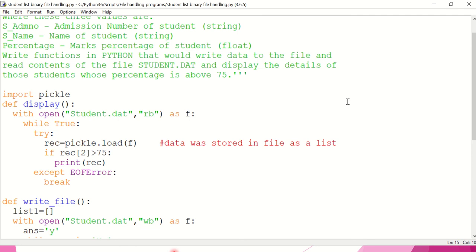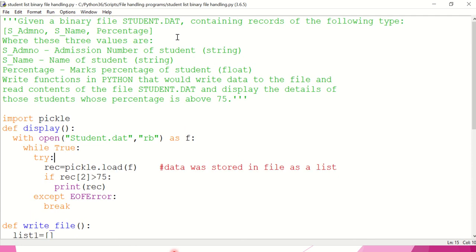Let us see another example where I am writing a list to the file and then displaying based on a condition. So I have a binary file student.dat here which contains records of the following type. This is a list having student admission number which is of type string, student name which is again of type string, and percentage which is of type float. So write functions in Python that will write data to the file and read contents of the file student.dat and display the details of those students whose percentage is above 75.